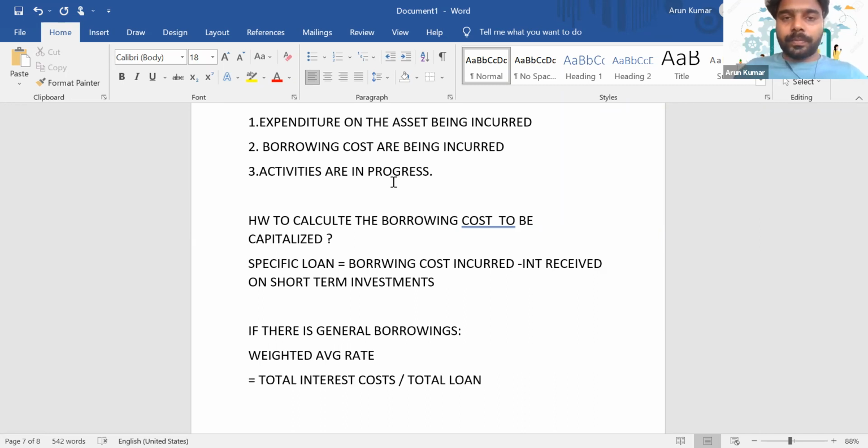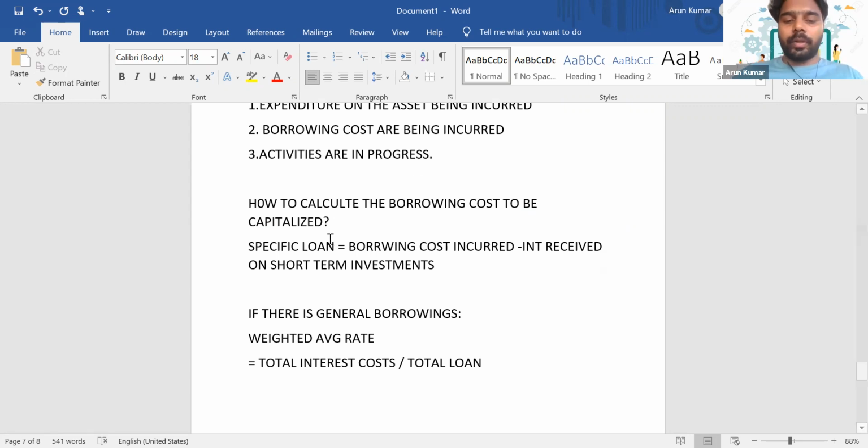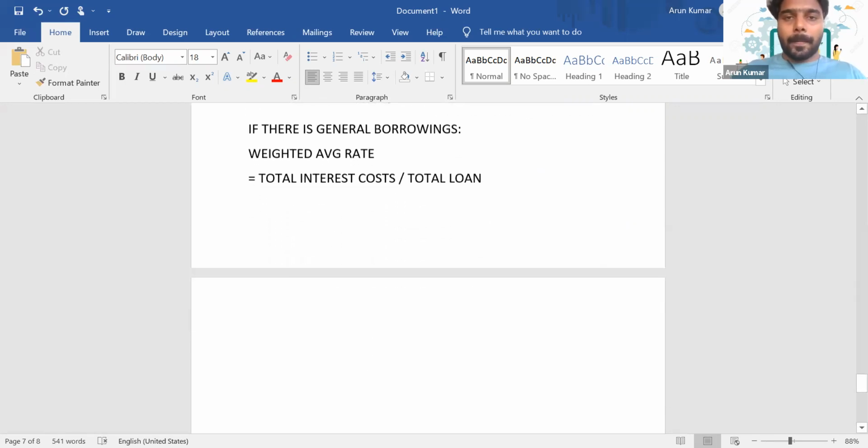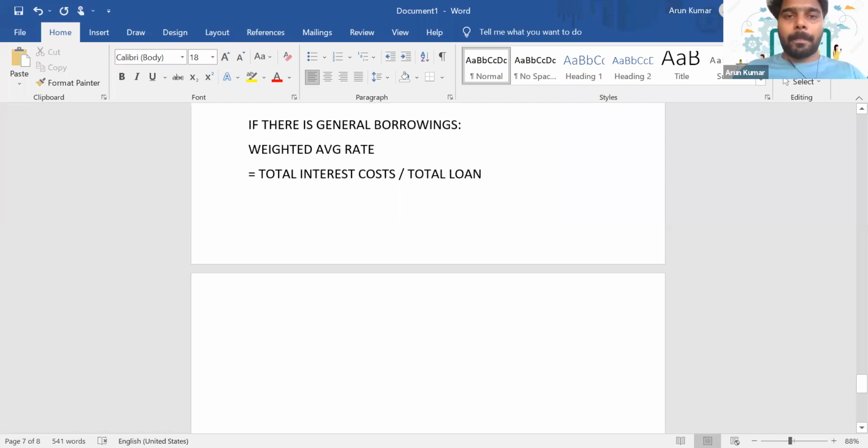Is it clear, everyone? So this is how we'll calculate the rate that should be used to capitalize, the rate to be capitalized. Is it clear, everyone? Yes. Next one.